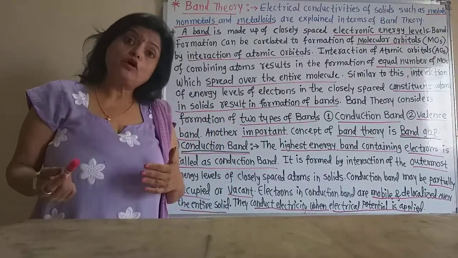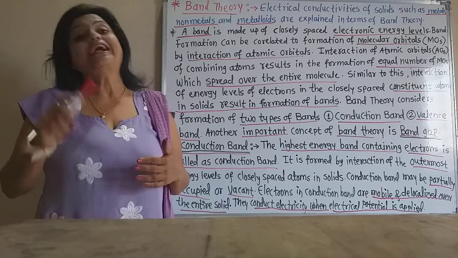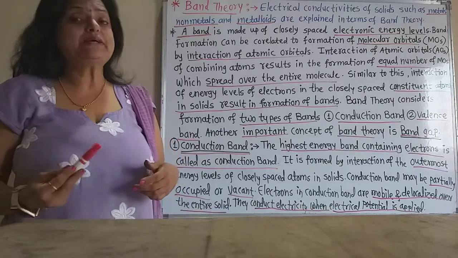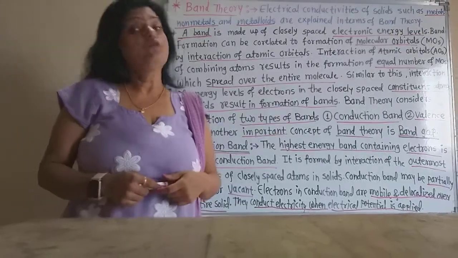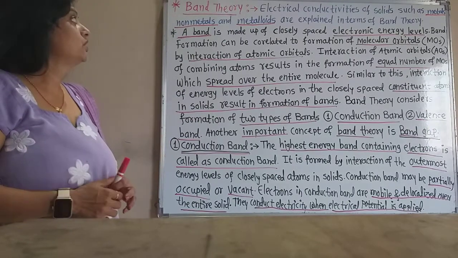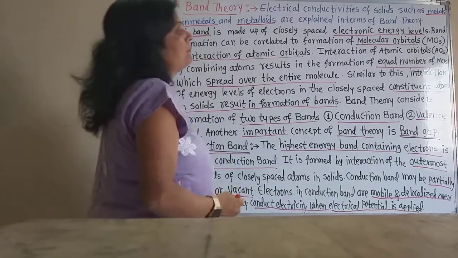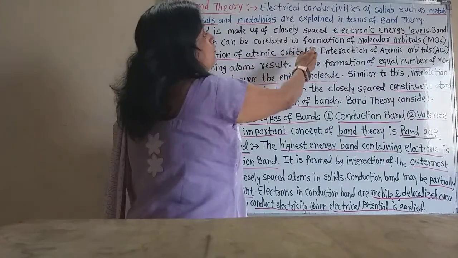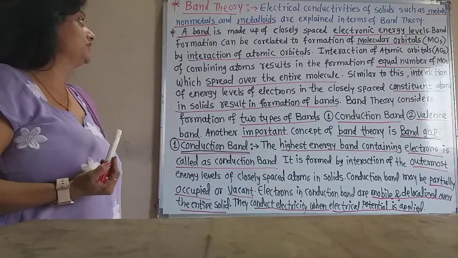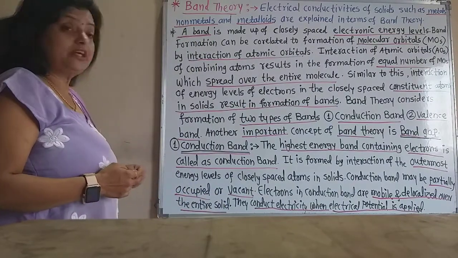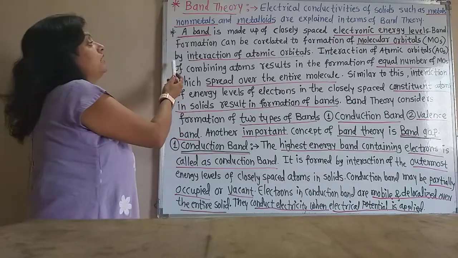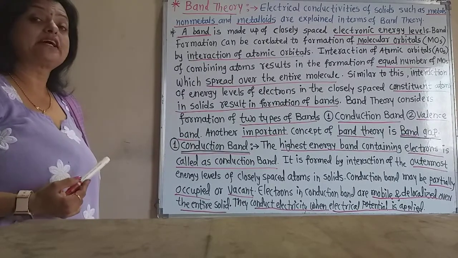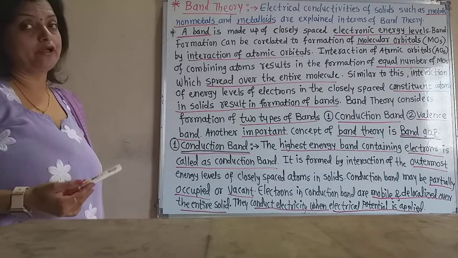The same number of molecular orbitals are formed from the atomic orbitals, we know that. And the molecular orbitals are such as sigma, sigma star, pi, pi star, we know about that in the 11th standard. So a band is made up of closely spaced electronic energy levels. Band formation can be correlated to the formation of molecular orbitals, which are formed by the interaction of atomic orbitals.